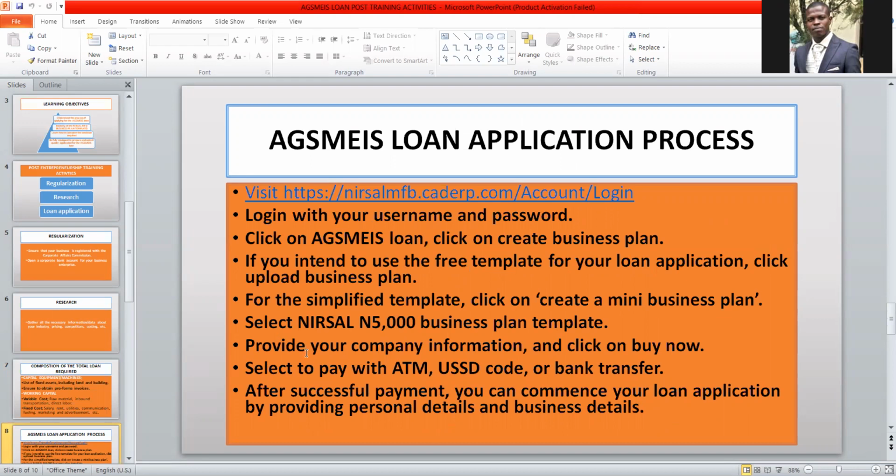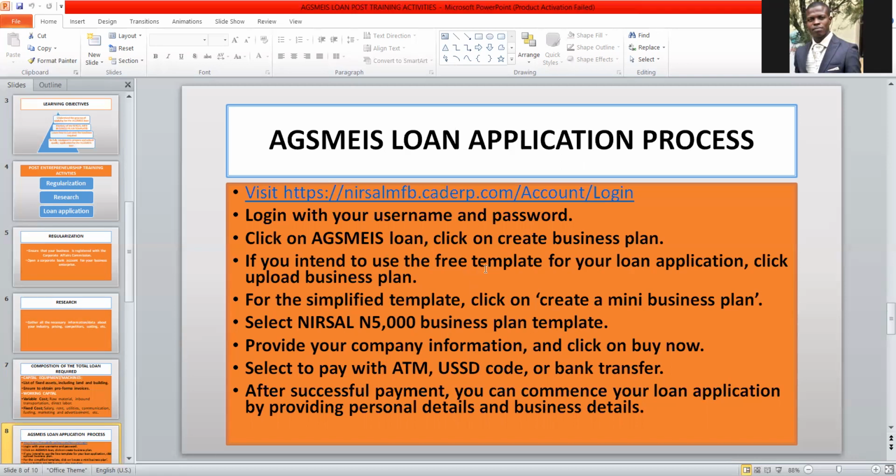Now, how do you go about the process? There are two methods of applying for the Agsmeis loan. The first method is the free method. You don't need to pay any amount for this application. And the second method is for you to use what we call the NISAM, the simplified credit template. That template will require that you pay 5,000 naira to download the template.